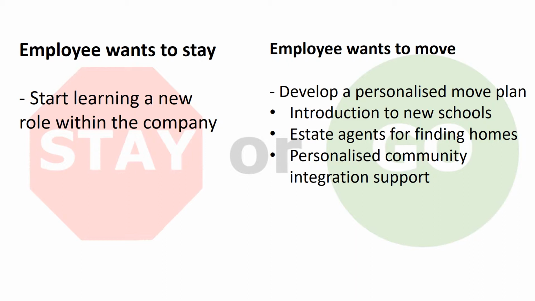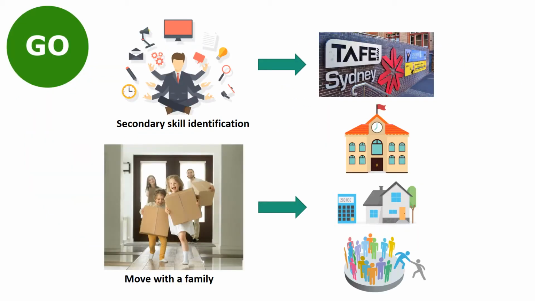If the employee decides to move to another job in another region, our team will develop a personalized move plan with long-term occupational support and support for their family. Determining viable secondary skill sets comes from discussions with workers and career experts. A government-funded vocational training provider will ensure these skills are up to professional standard.